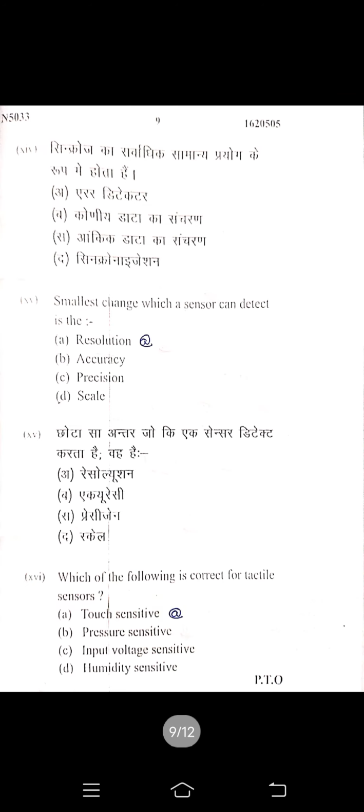Question 15. The smallest change a sensor can detect is the resolution. Okay, resolution is the smallest change which can be detected by the sensor. For question 15, option A is correct. Question 16. Which of the following is correct for tactile sensors? Okay, tactile sensors means touch sensitivity. Here touch sensitive is the right answer, option number A.